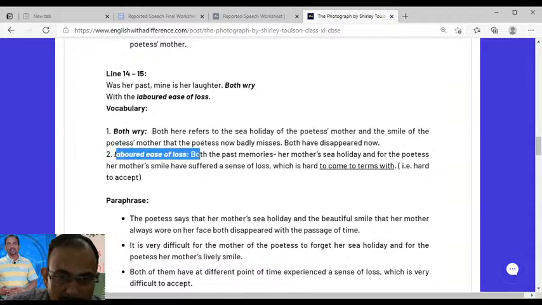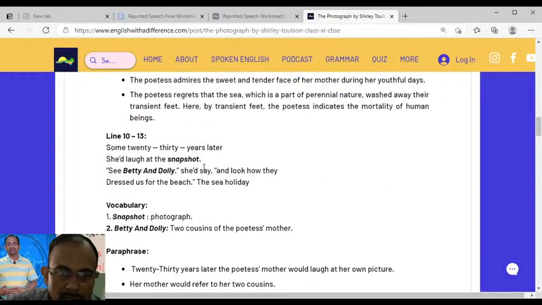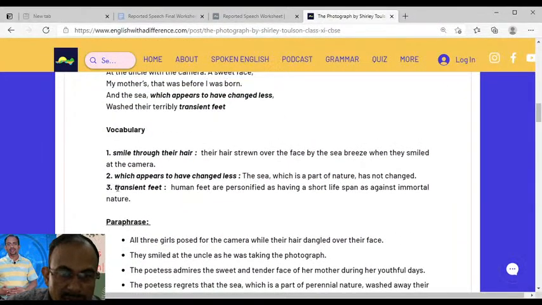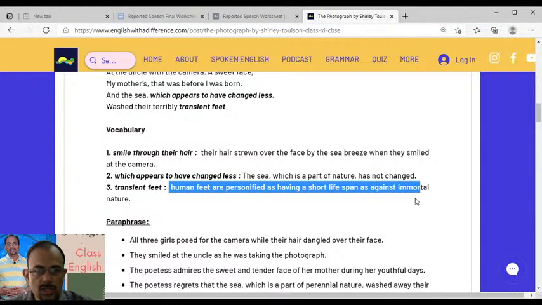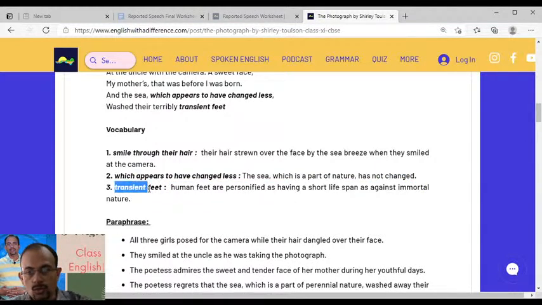Both Rai is important. Labor days I will explain to you. Then you can say here, transient feet, you can see human feet are personified here. Human feet are personified as having a short lifespan as against immortal nature. So these are some of the important idioms that you can write down on your English notebook also.